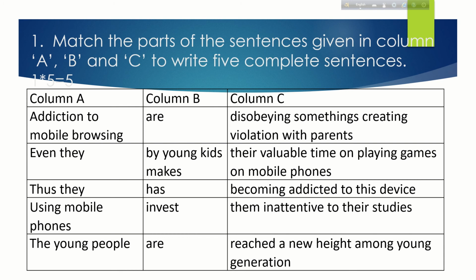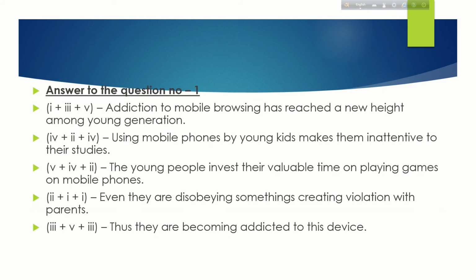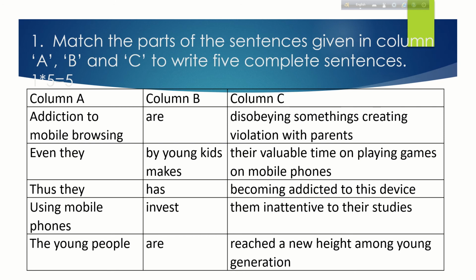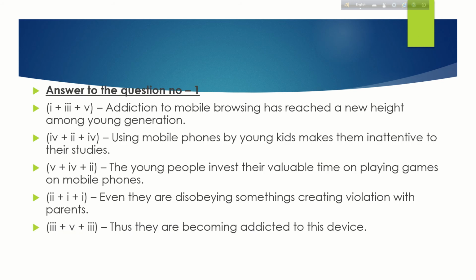So here I am giving you the answers. Answer to question number 1. First of all, you have to write the numbers. Though in the question there is no number, think in column A, the first one is 1, 2, 3, 4, 5. In B and C, in a similar way. So whenever you are writing the answers, first of all, give the numbers. That is 1 plus 3 plus 5. That is from column A, the first sentence part, from column B, the third sentence part, and from column C, the fifth sentence part.